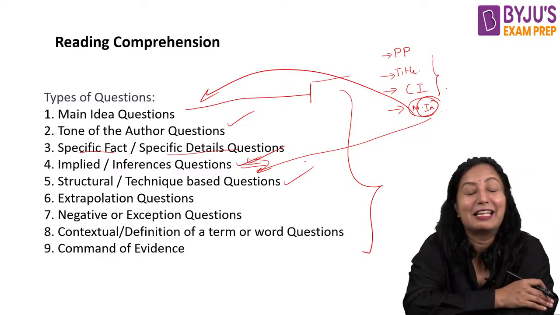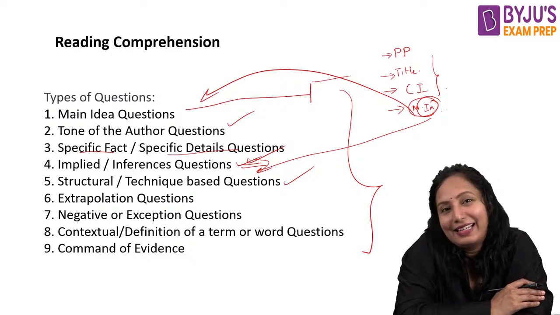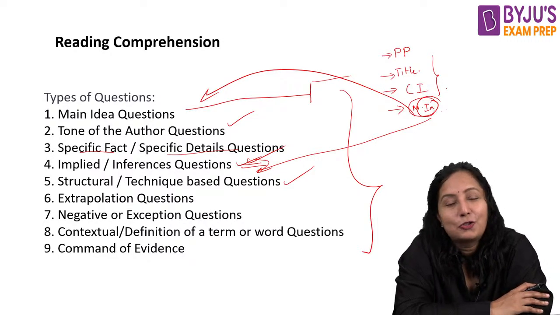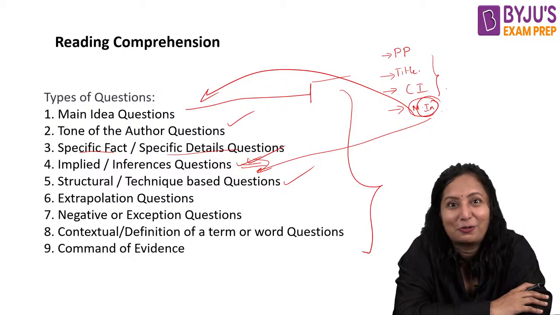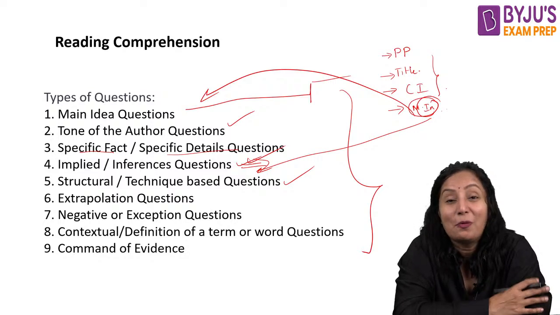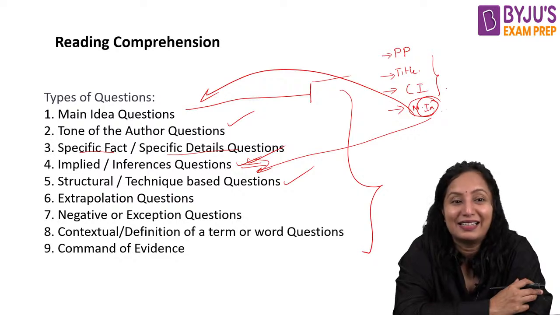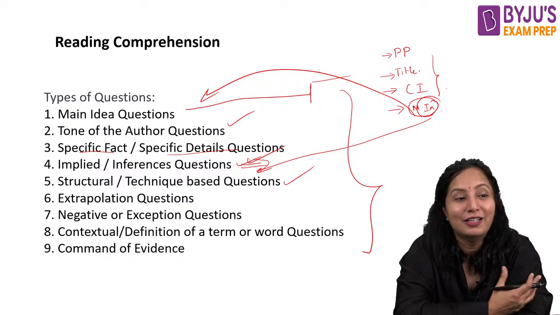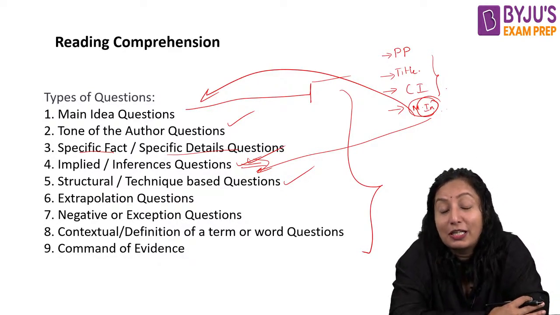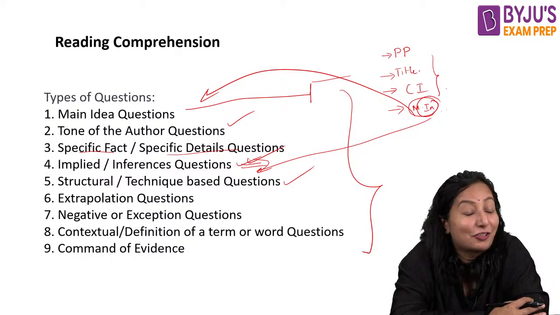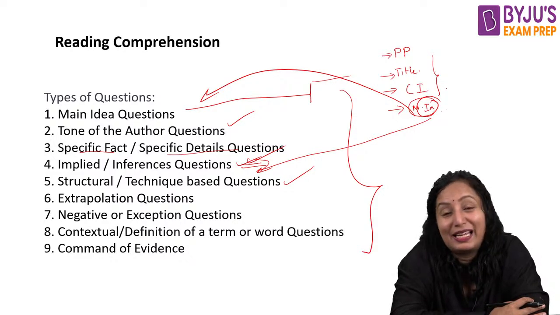And structural and technique based questions. Now I can relate tone with structure. Tone is talking about the mentality of the author. What is the attitude of the author? Now, technique is what? What is the structure? What is the style utilized in presenting the ideas there, or presenting the passage? What is the kind of style that is used? That means the style of writing, the structure of writing, can be better explained.